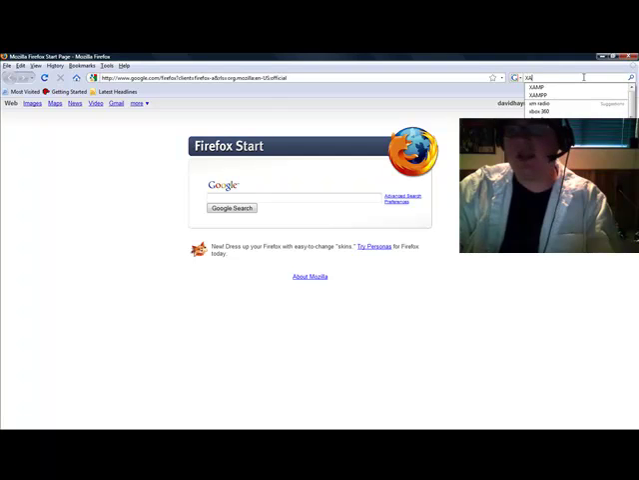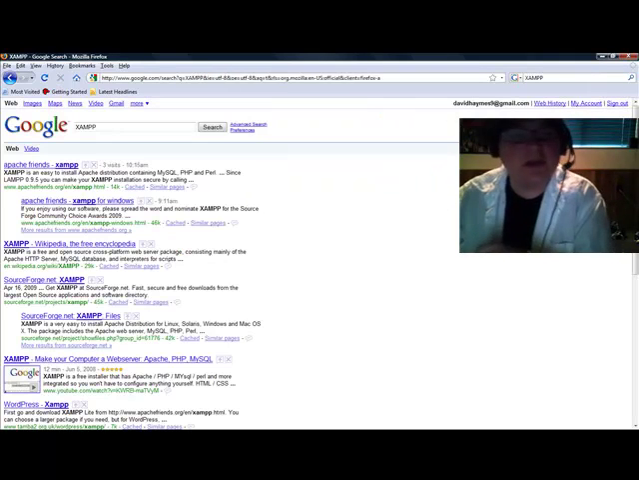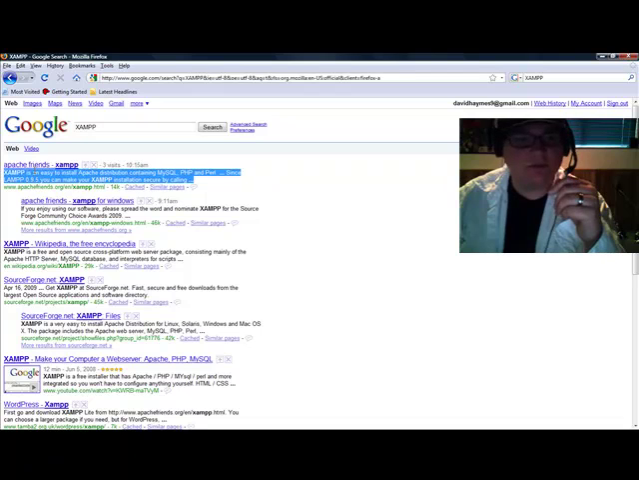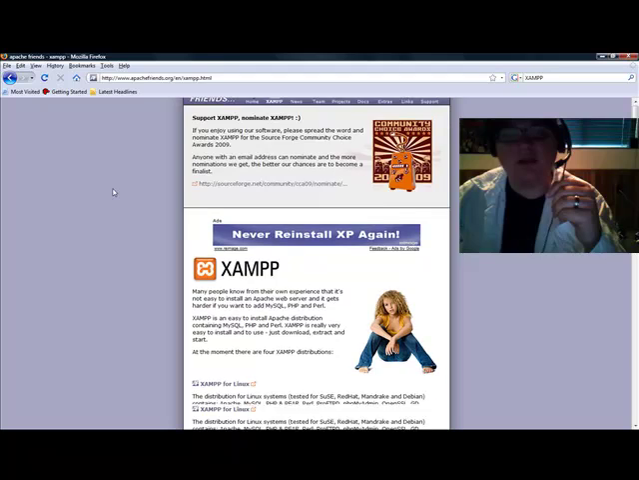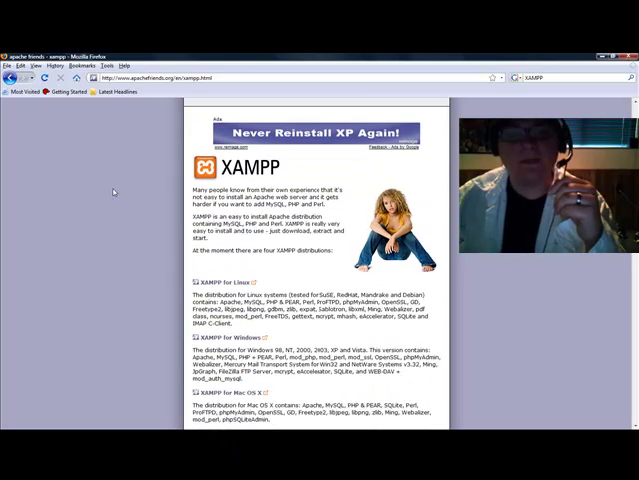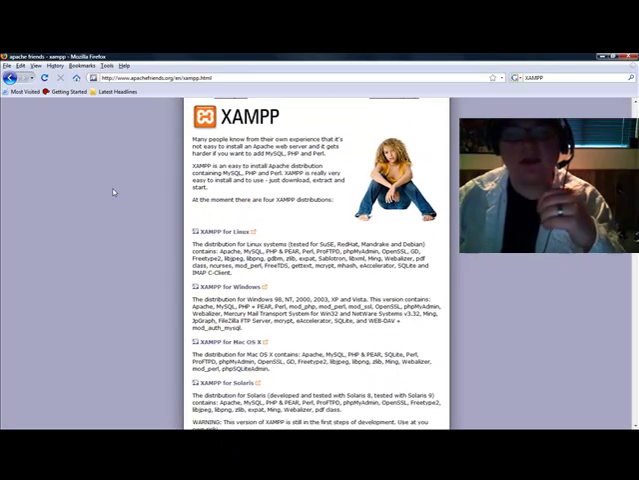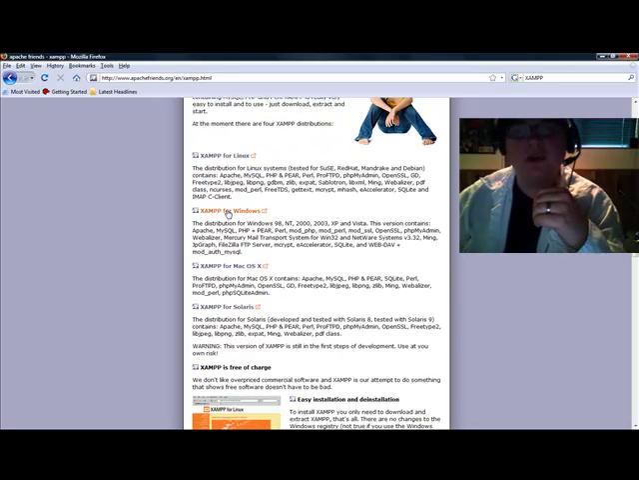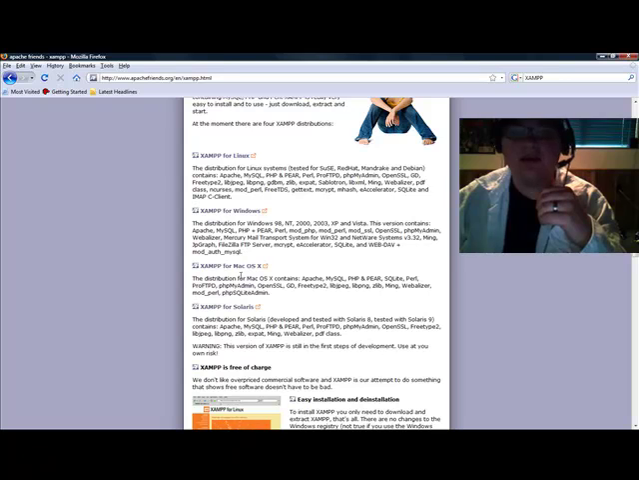XAMPP is how the application is spelled. What we're looking for here is Apache Friends. First result, no problems. Going to go ahead and go to it. You will see here that it lists what XAMPP is compatible with. We got Linux, Windows, Mac, and Solaris.